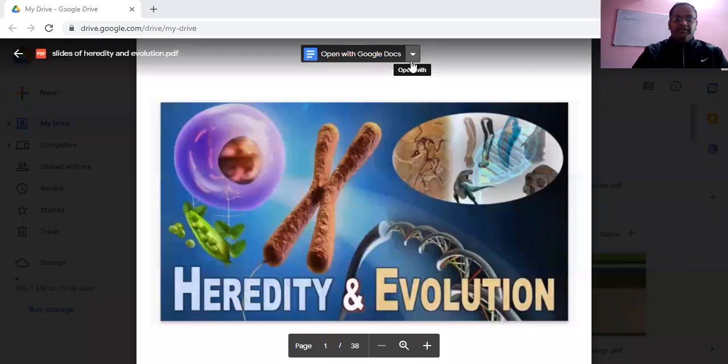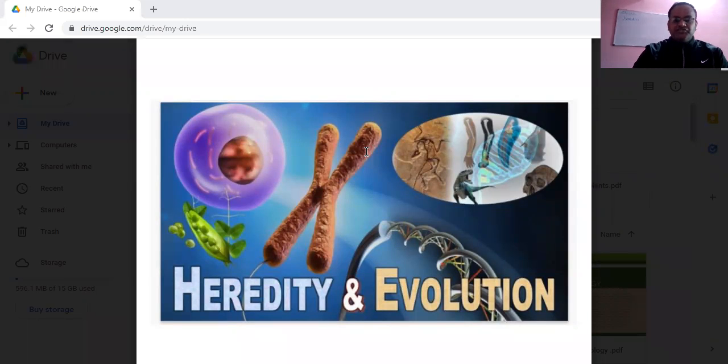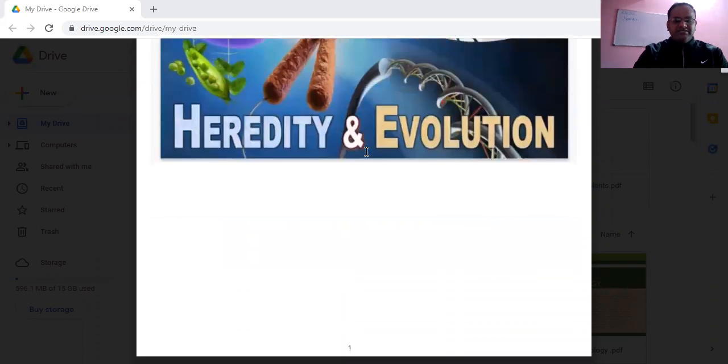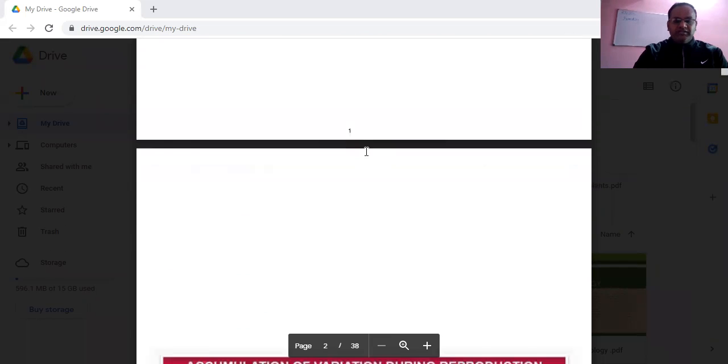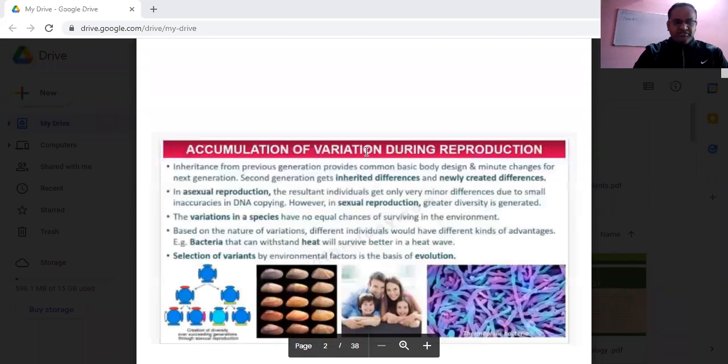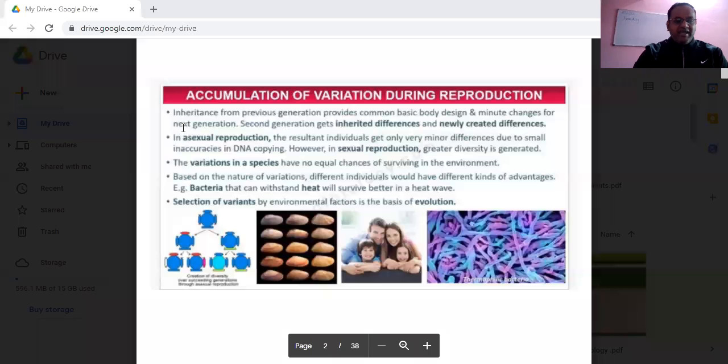So definitely heredity is the transmission of the characteristics or traits from one generation to another through the gene, and the gene is present in the DNA, and DNA is present in the chromosome. So now let us come to the initial part of this chapter, that is accumulation of variation.